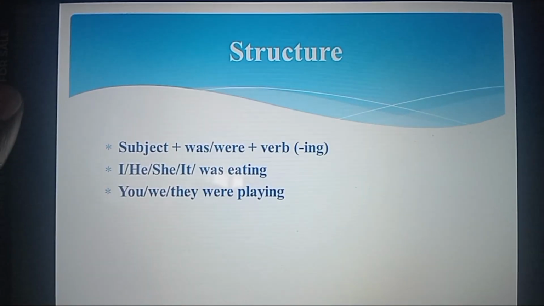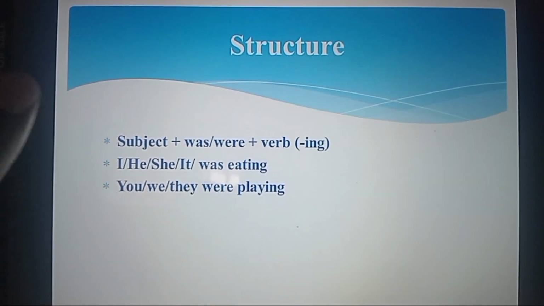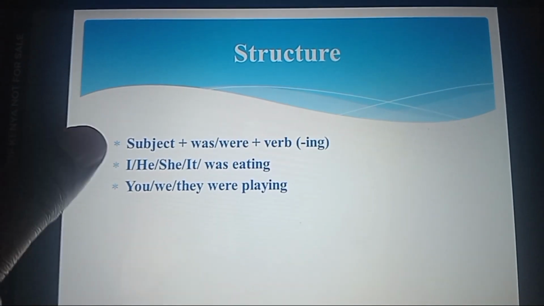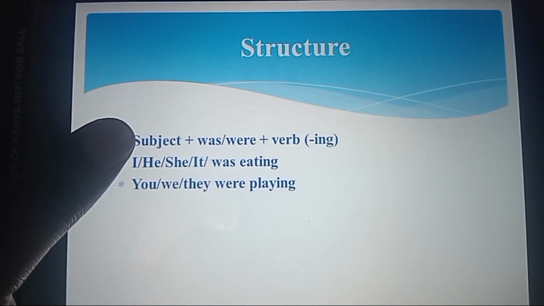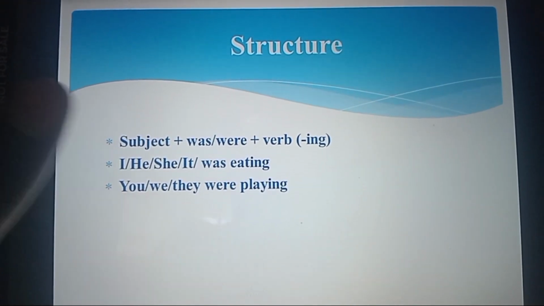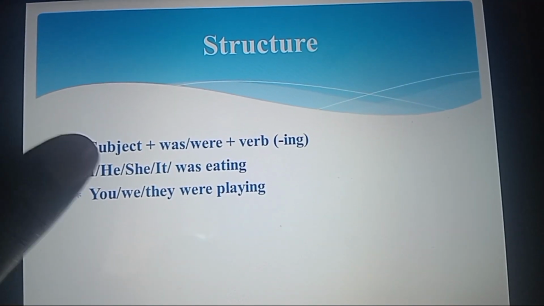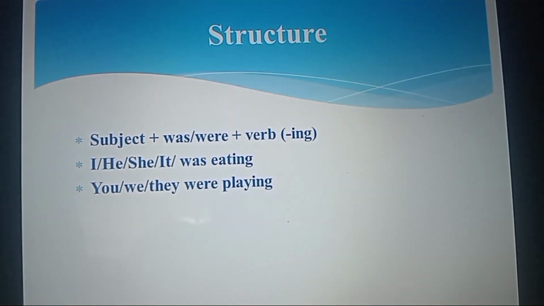You, we, they go with were. So these ones are subjects. I is a subject, he is a subject, she is a subject, it is a subject. You is a subject, we is a subject, they is also a subject. So you, we, they, these ones go with were, and these ones in the second group go with was.